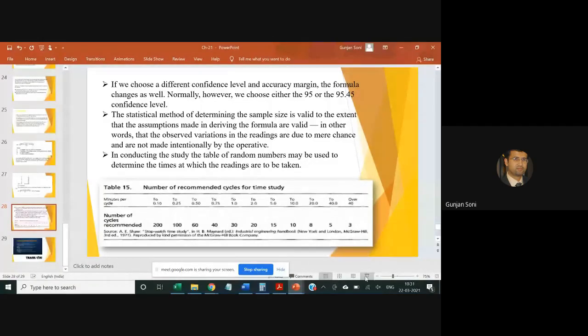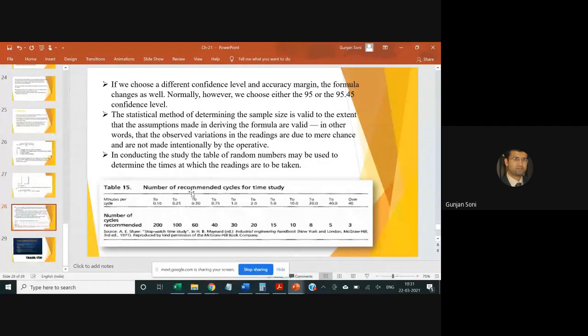You can see that if we choose a different confidence level and accuracy margin, the formula changes as well, because this 40 constant changes, and the calculations have already been established.